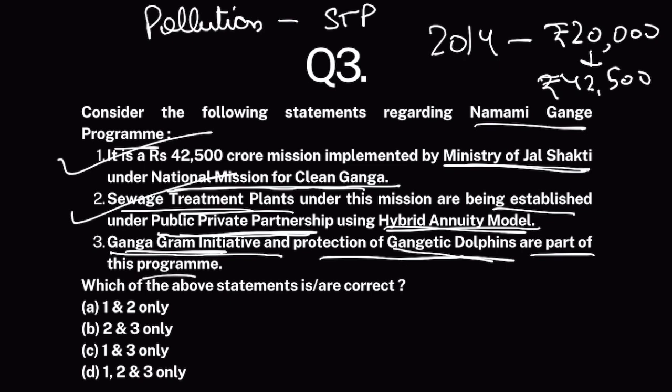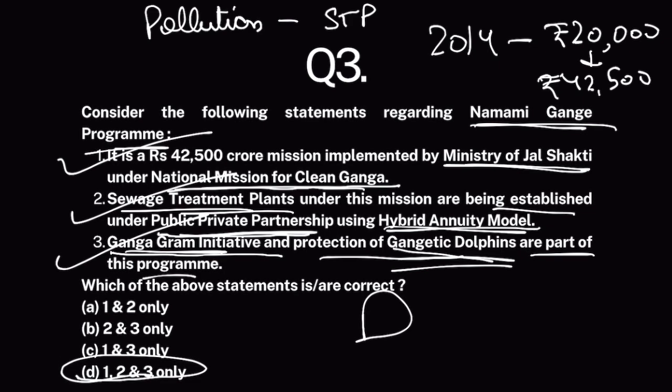This is also a part of this mission. So many things are being tackled under this Namami Gange program so as to restore purity. It's not just a depollution drive, it is also helping the people, their economy, biodiversity, afforestation, all these things. So third statement is also correct. The correct answer is D, 1, 2 and 3.